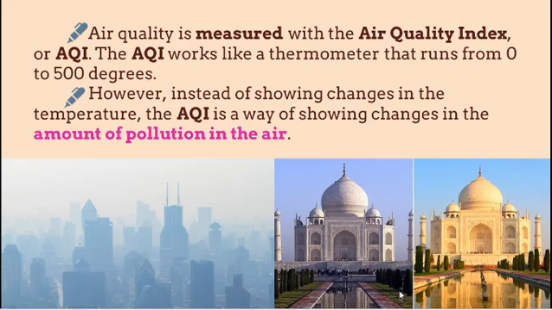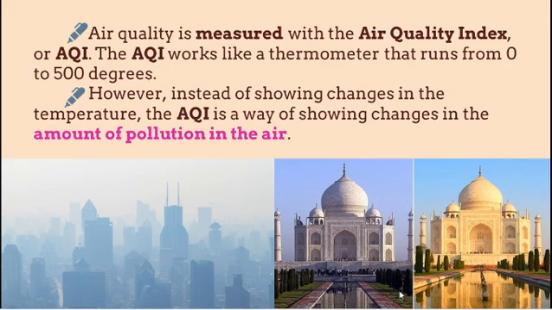You see this picture of the Taj Mahal. You can see two different pictures of the same Taj Mahal. You all know this is one of the world wonders. The first picture, the white one, is before air pollution, that is before the Taj Mahal got affected by pollution. The next, the yellowish one, is after it got affected by air pollution, it turns yellow.